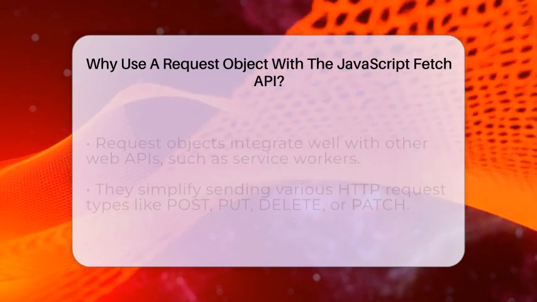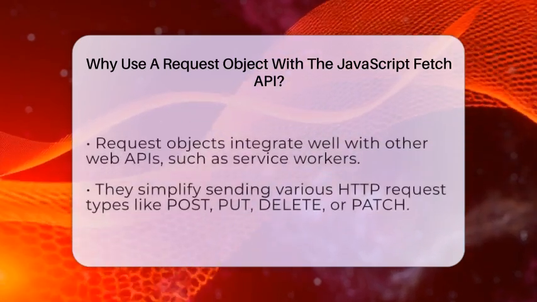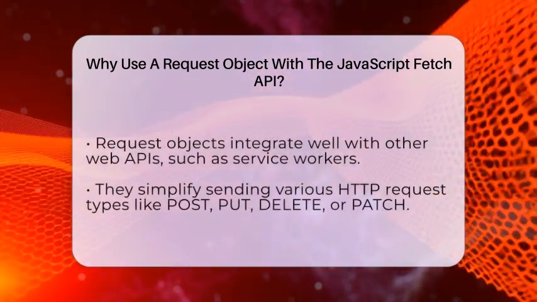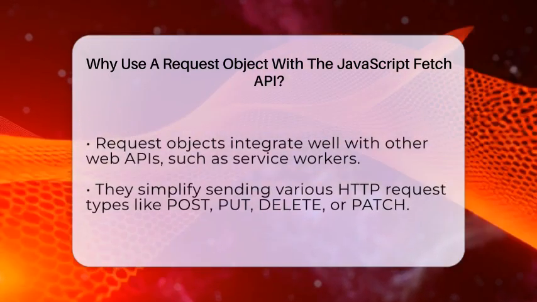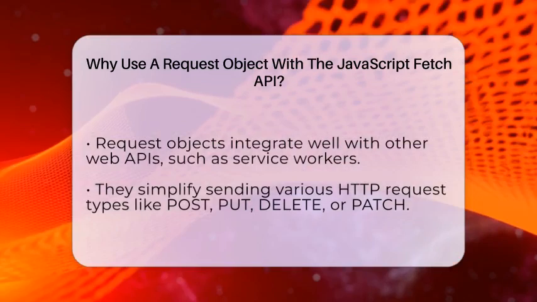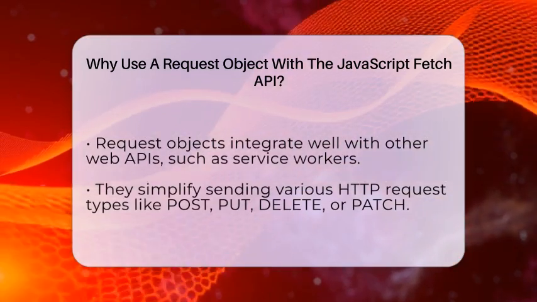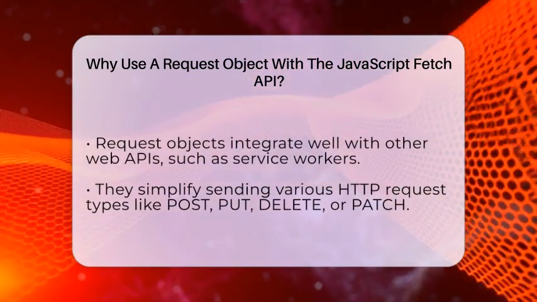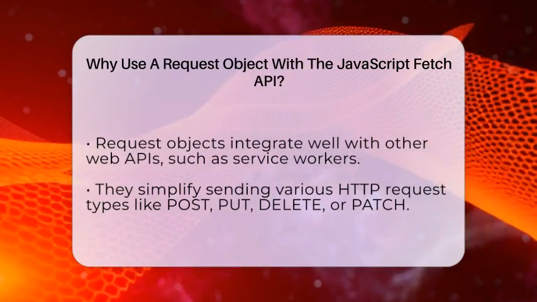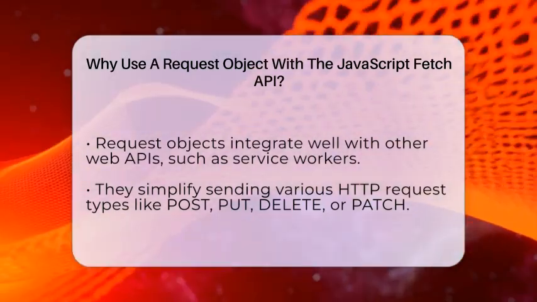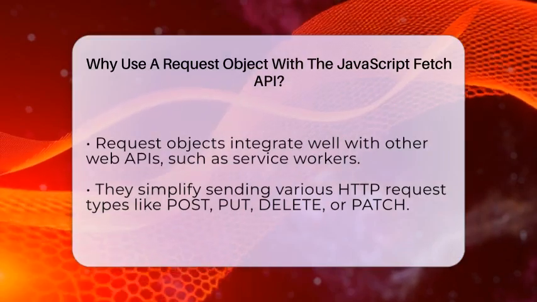Using a request object also helps keep your code organized. You can prepare all the request settings ahead of time, then pass the request to fetch whenever you're ready to send it. This separation makes your code cleaner and easier to troubleshoot. Plus, request objects work well with other web APIs like service workers, which can intercept or respond to requests.